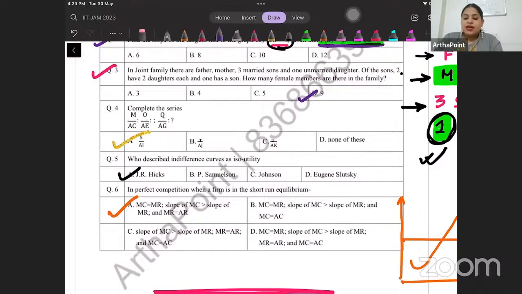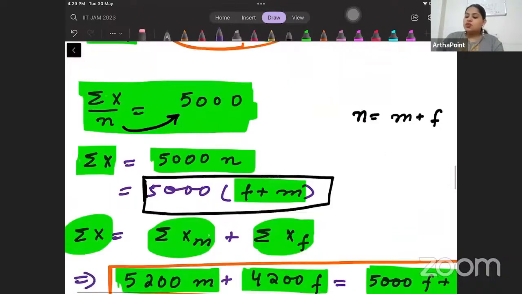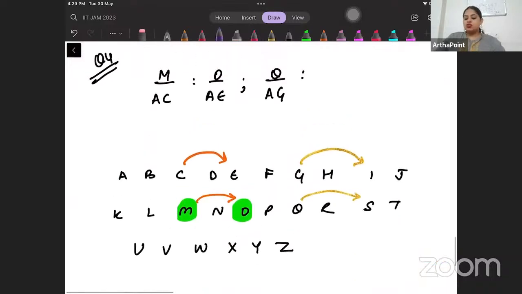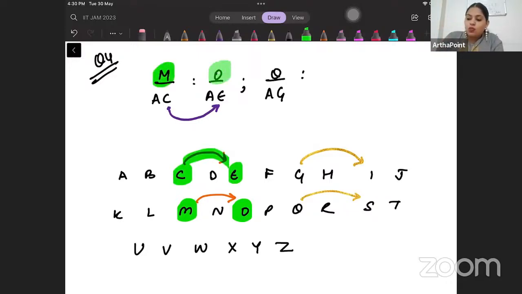Complete the series. If MAC is to OAE, then QAG is equal to. So beta, the best thing to do in these cases is to write the entire series of your alphabets. Okay. Now see that C goes to E. It leaves 1 and it goes to E. M goes to O. So beta, M again leaves 1 and it goes to O. Now it is asking what will Q go to and what will G go to.